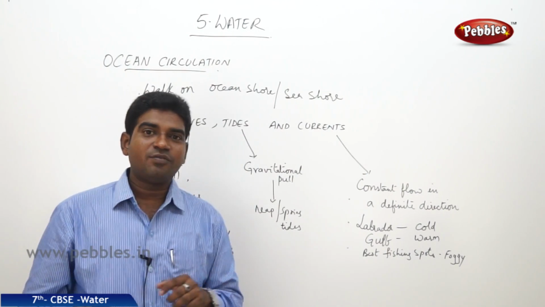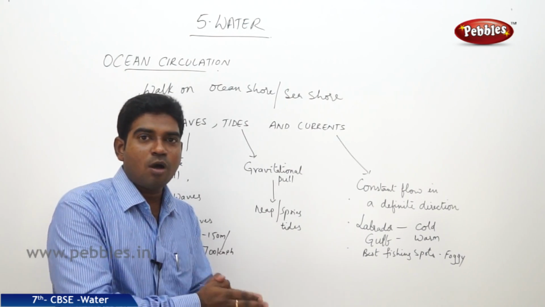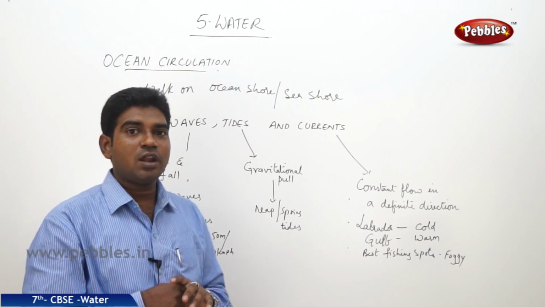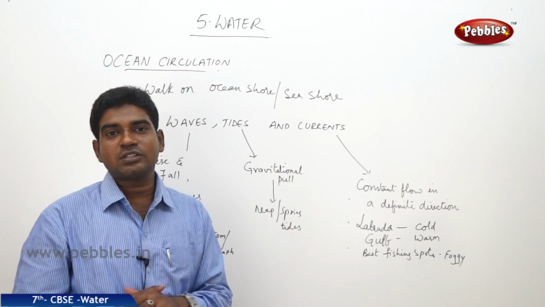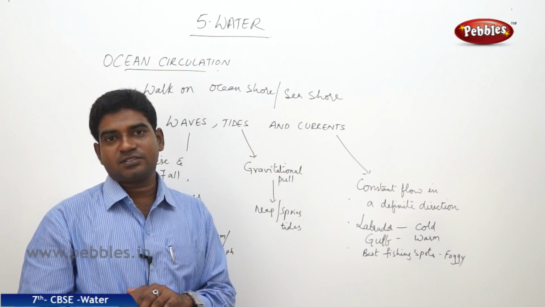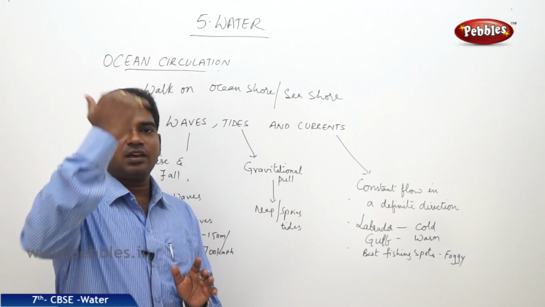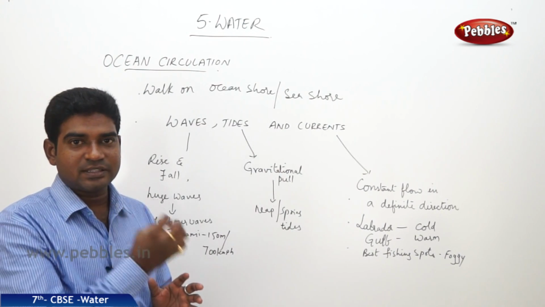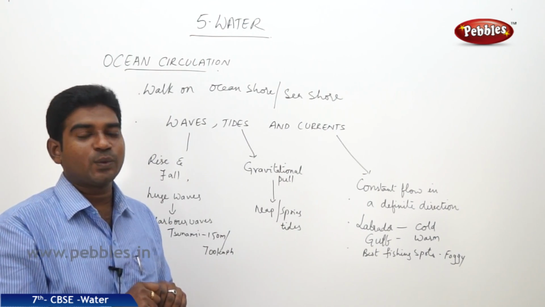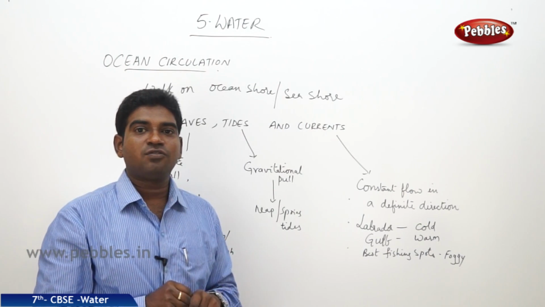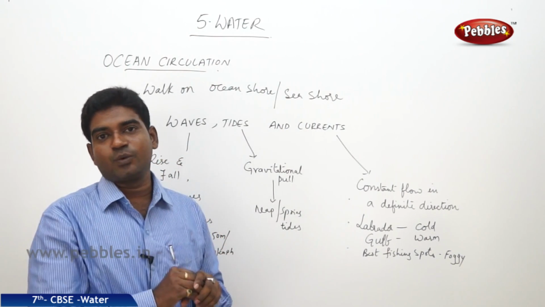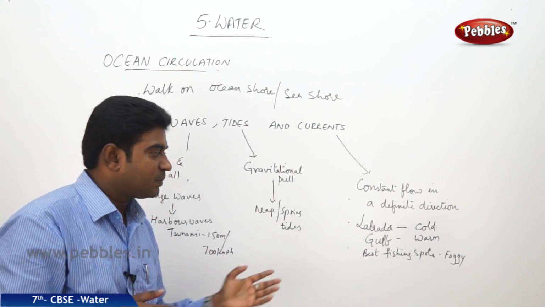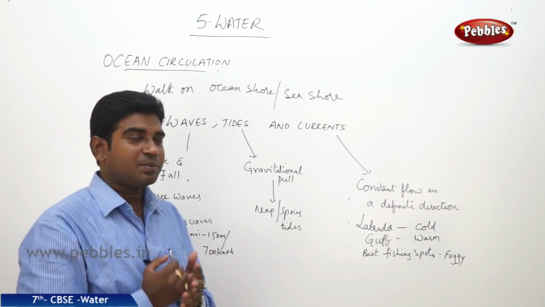And coming to this, we have 2 types of ocean currents. One is the warm ocean current, the other one is the cold ocean current. Warm ocean currents are called Gulf currents and cold ocean currents are called Labrador currents. The Labrador currents are in the northern region, and from there they flow towards the central part of our planet Earth, towards the equator, and the Gulf currents will flow from the southern hemisphere towards the equator. So here we have cold ocean currents, for example Labrador, and warm ocean currents, for example the Gulf currents.